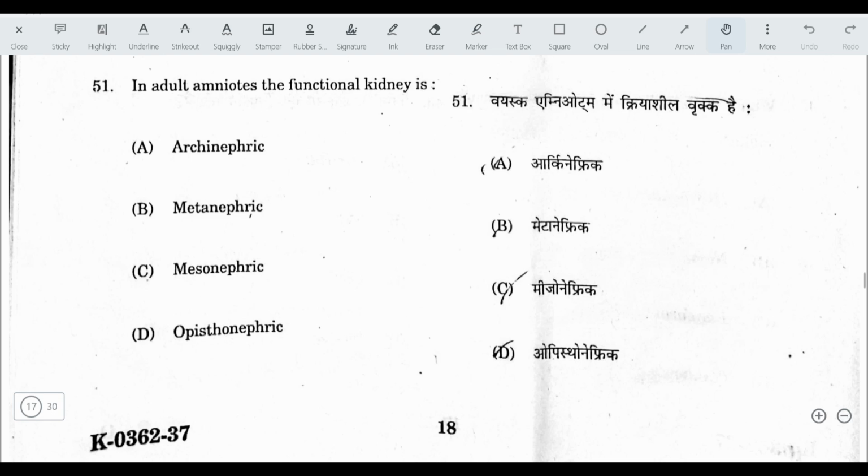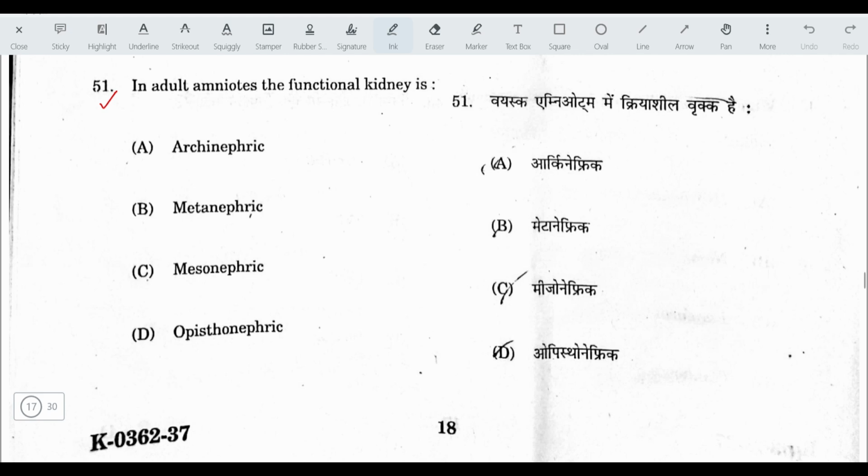Today we are going to discuss the next part, the third part of the previous year question paper of MSc Zoology entrance test conducted by Rajasthan University in the year 2023. Earlier we had discussed 50 questions. Today we will start with the next question.